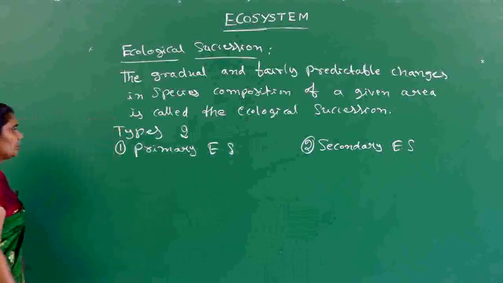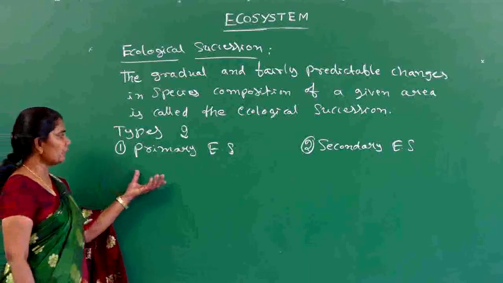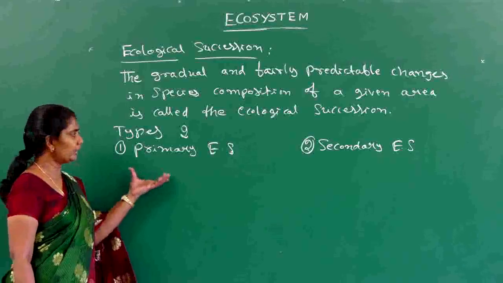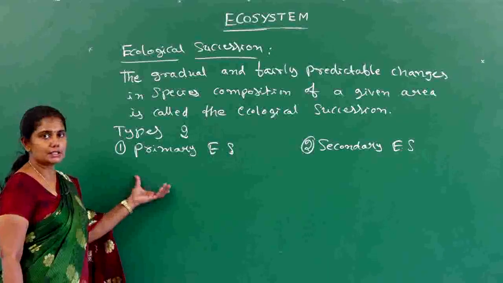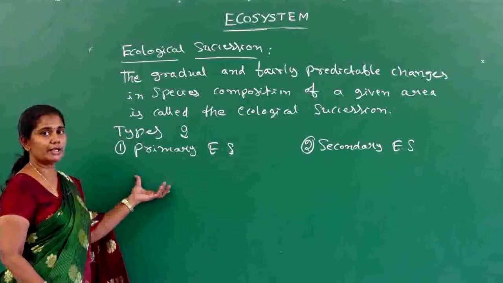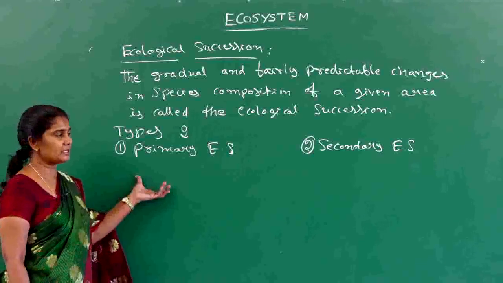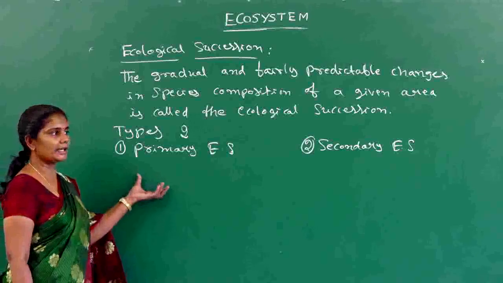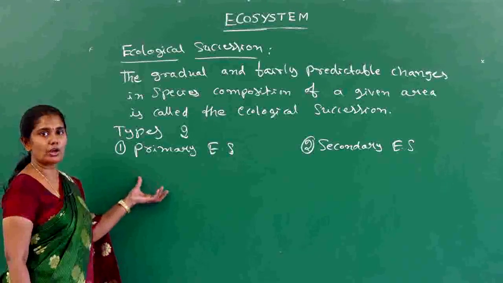Okay, let us know about primary succession. In this condition the succession of the species takes place in a region where the substratum is absent. That means it is going to start with the formation of the soil itself.